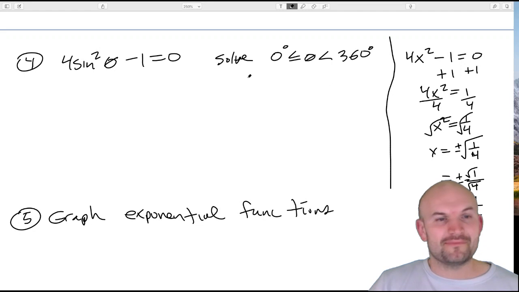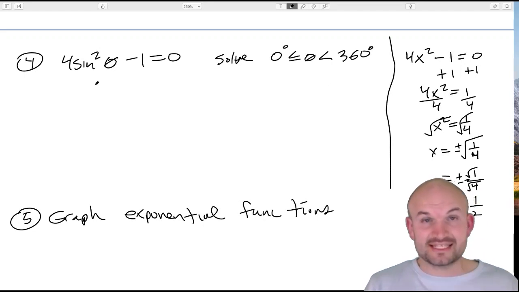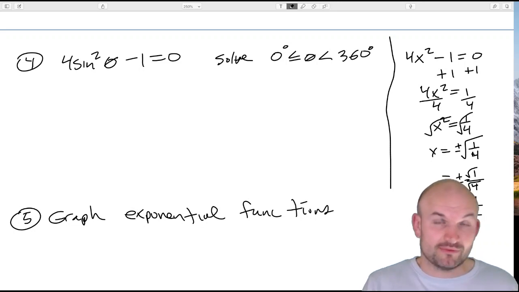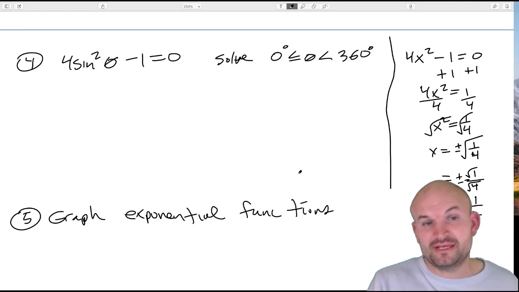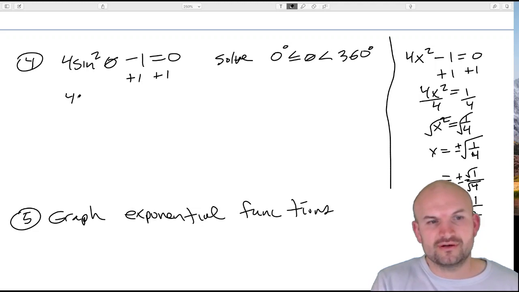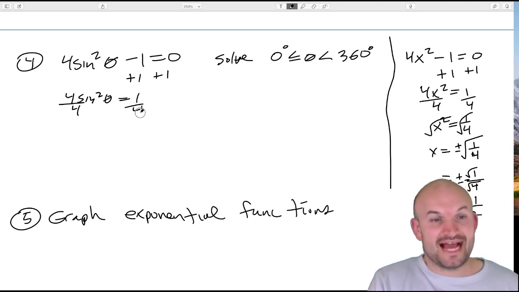So either way, that's the exact same idea we want to do with trigonometric equations. We want to isolate our trigonometric function either by inverse operations, typically if there's one, or by factoring if there's going to be typically more than one. But hopefully you recognize the same operation here. So it doesn't matter if it is with the x or with trigonometric functions.